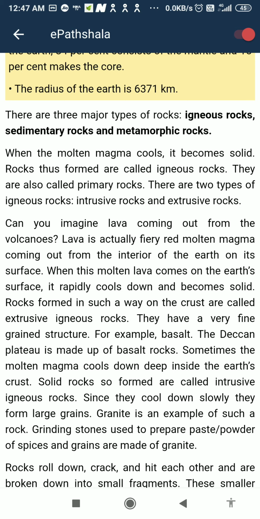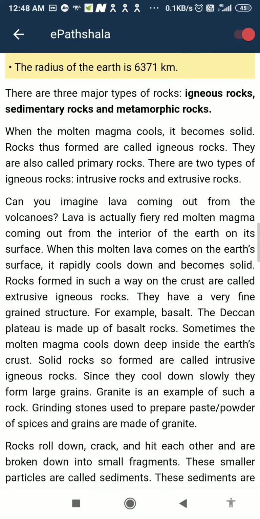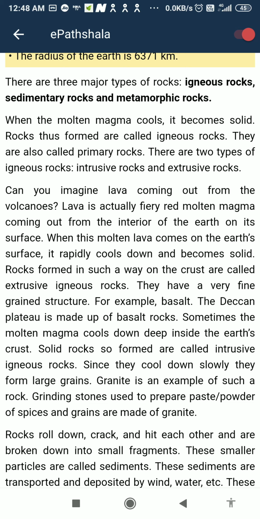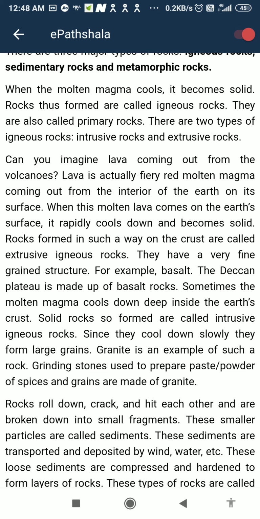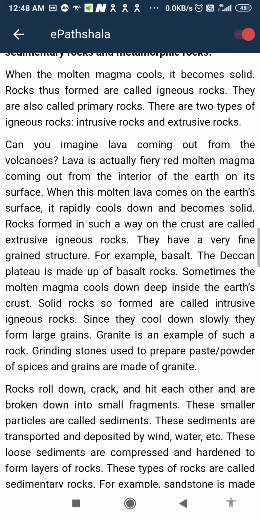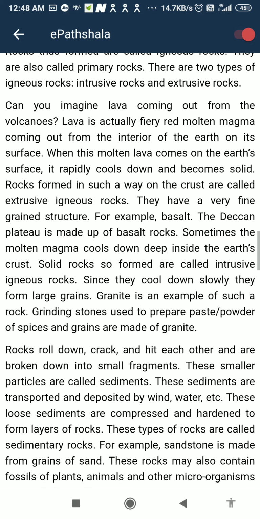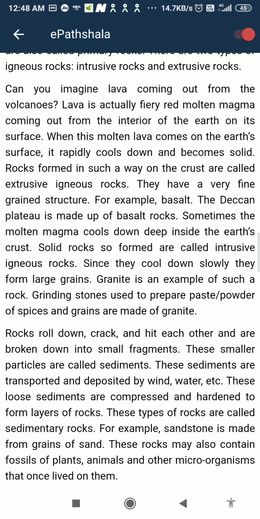Lava is fiery red molten magma coming out from the interior of the earth onto its surface. When this molten lava comes onto the earth's surface, it rapidly cools down and becomes solid. Rocks formed in such a way on the crust are called extrusive igneous rocks. They have a very fine-grained structure, for example basalt. The Deccan Plateau is made of basalt rocks.